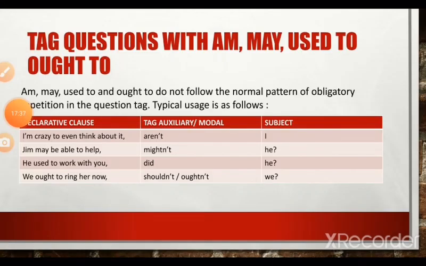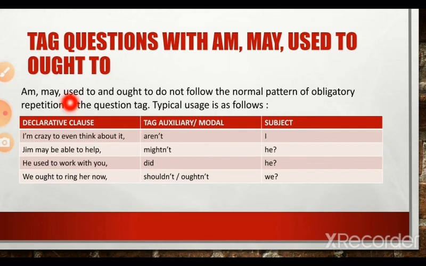Now, there are some exceptions in the obligatory repetition of the auxiliary or modal verb. Not all modal verbs in the main clause are repeated as such in the question tag. There are some exceptions. You might be familiar with them, especially with the case of "am."